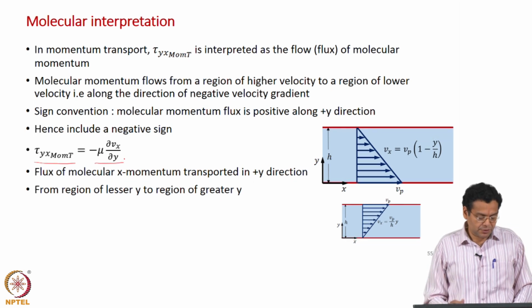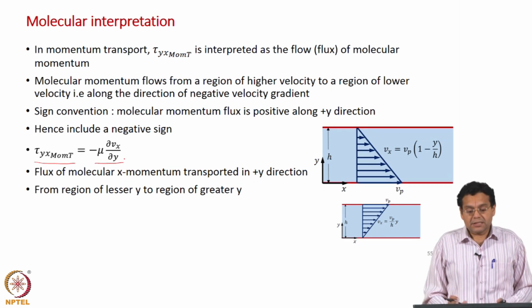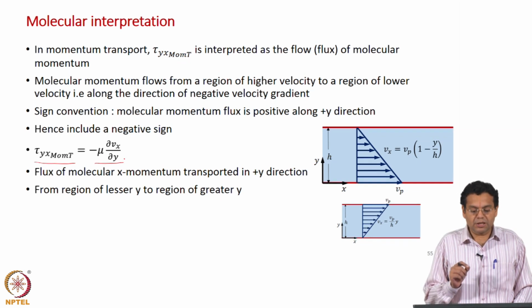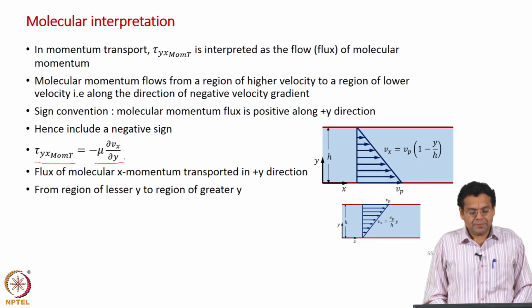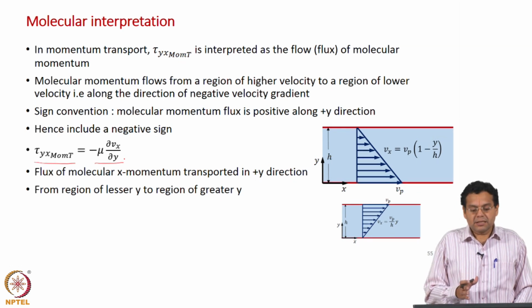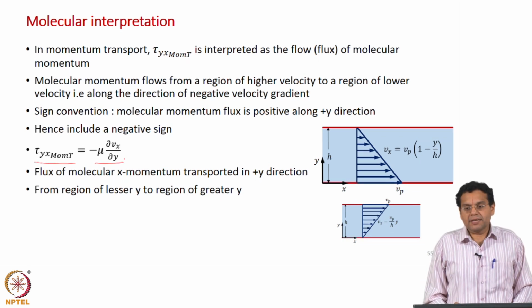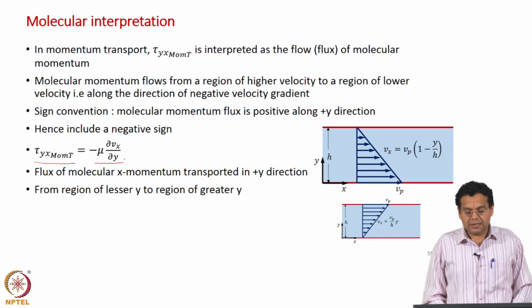Remember, when we discussed the two viewpoints of tau, we said one advantage of interpreting tau as molecular momentum flux is that we can discuss the analogy between molecular momentum flux, molecular heat flux, and then species flux, and that is what we will see now.